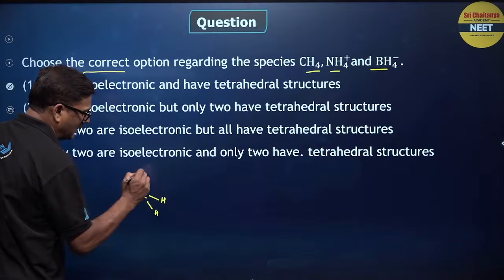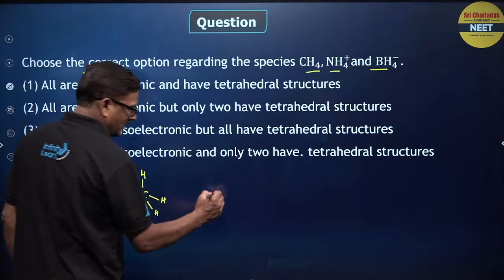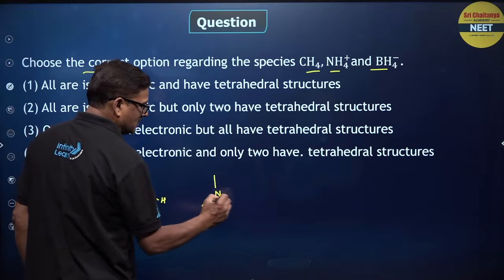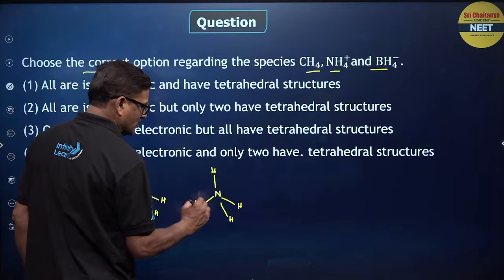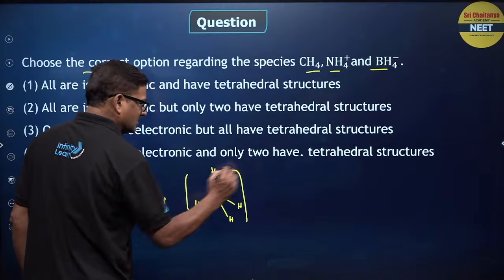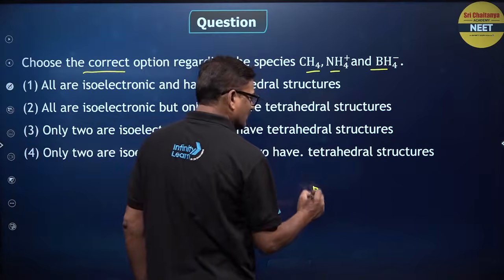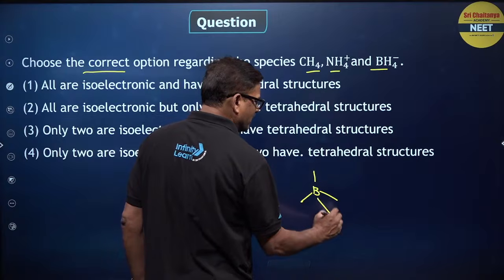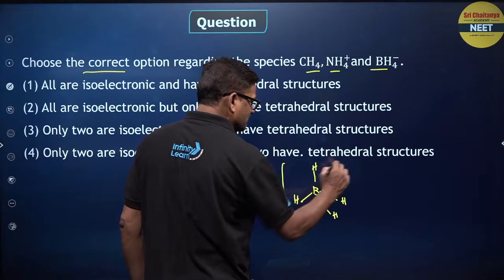H, and it is looking for me a tetrahedral, beta, and NH4, and it is going to be hydrogen, and B is going to be again tetrahedral, and you can see BH4. Okay, where do you see this BH4, beta? Can somebody tell me where you have seen this BH4?